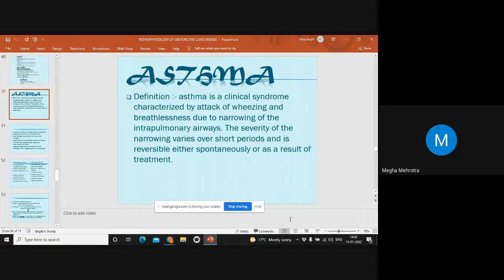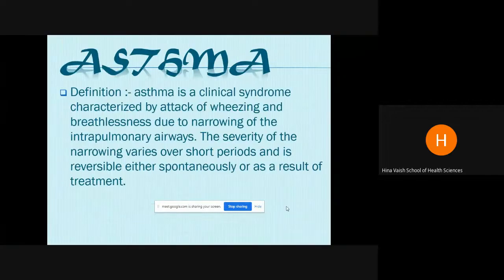Yes, ma'am. Fine. So we are starting with another obstructive condition that is called asthma. Now, asthma is characterized by attacks of wheezing and breathlessness due to narrowing of the intrapulmonary airways. So what happens is that the responsiveness of the airways is increased. Whenever the patient comes in contact with any of those allergens, the attack of wheezing and breathlessness starts and the narrowing of the intrapulmonary airways happens. The severity of the narrowing varies over short periods and is reversible either spontaneously or as a result of treatment.